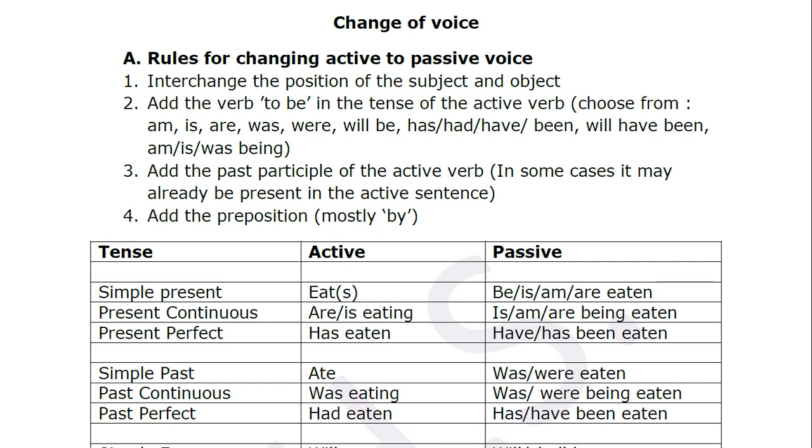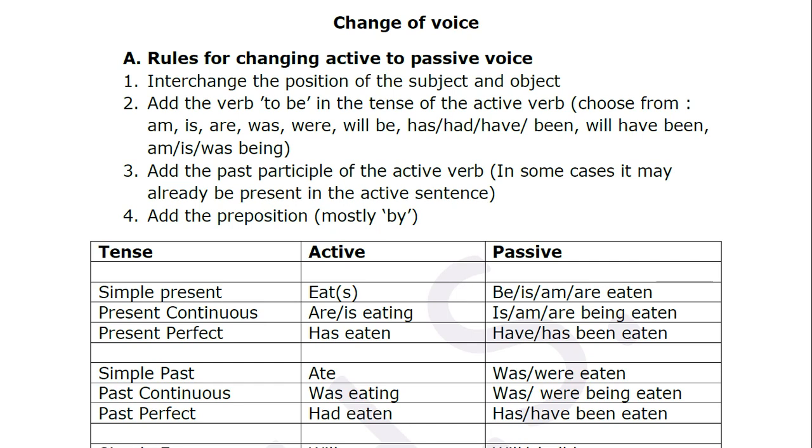Read it 5 times today, then tomorrow read it 3 times, and after that read it at least twice. Only then will it become easy to recall when you're writing. The first column is the tense, then how the sentence should be written in the active voice, and how that same sentence should be written in the passive voice.